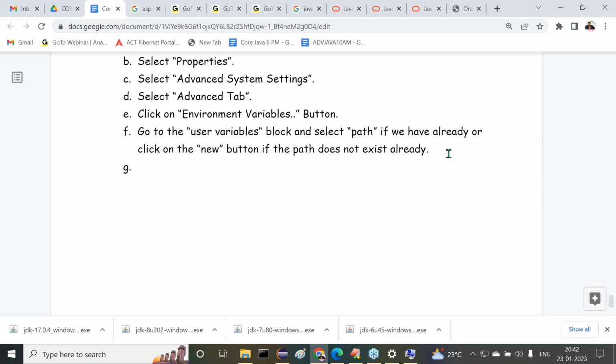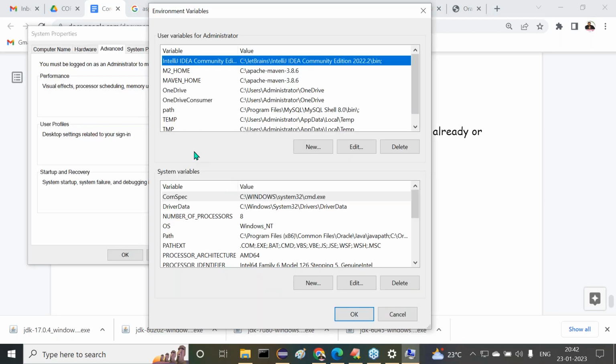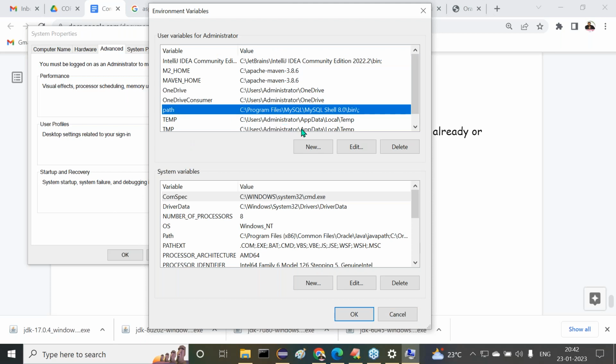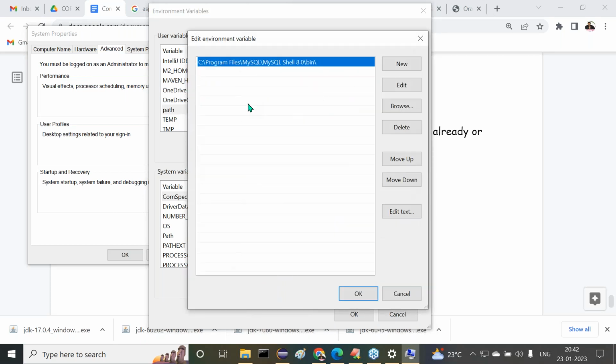Okay, fine. Now let me go for it. Now in my system, what is available here? Path already exists or not? Select it. Click on the Edit button. Understand my point here? Now click on the edit button. Now I need to prepare a newer one or not?